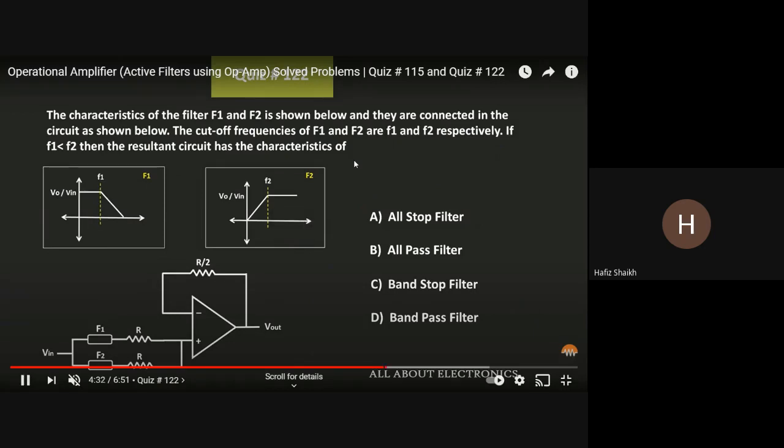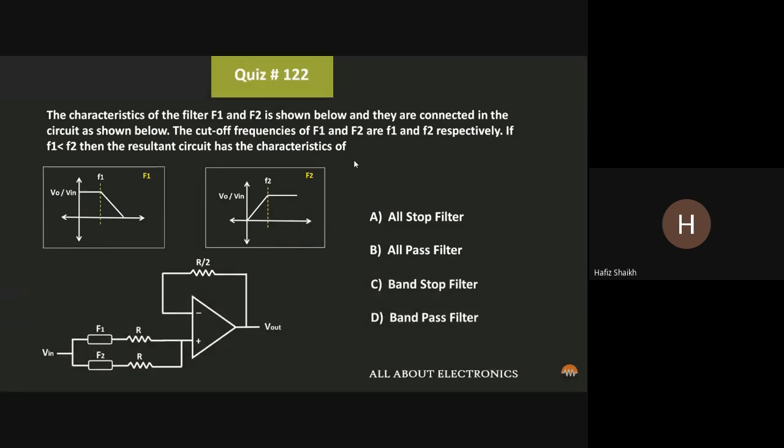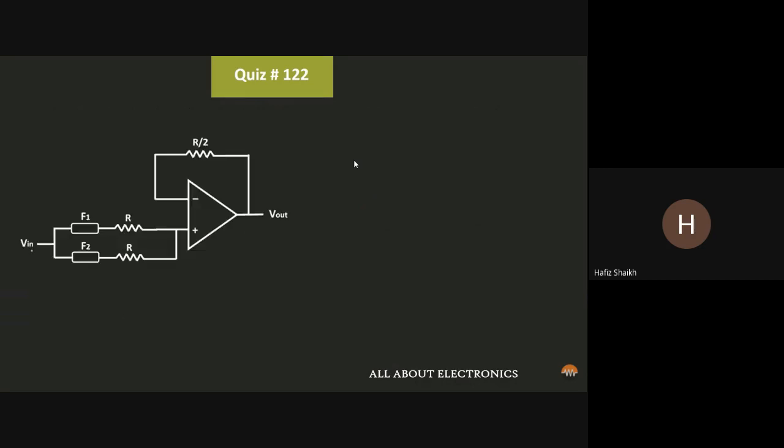So the characteristic of filter F1 and F2 is shown below, and they are connected in the circuit as shown below. The cutoff frequencies of F1 and F2 are f1, f2 respectively. If f1 is less than f2, then the resultant circuit has the characteristic of what? Is it a stop pass filter, band stop filter, or band pass filter? So the filter circuit is shown here.